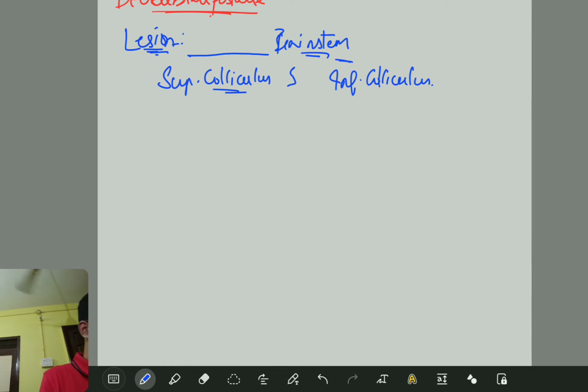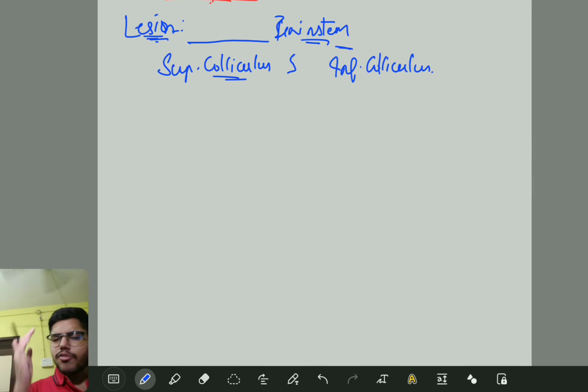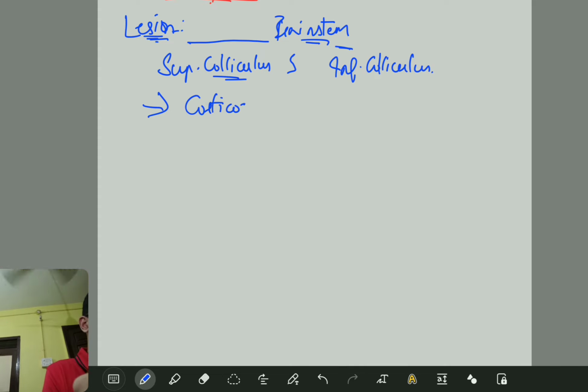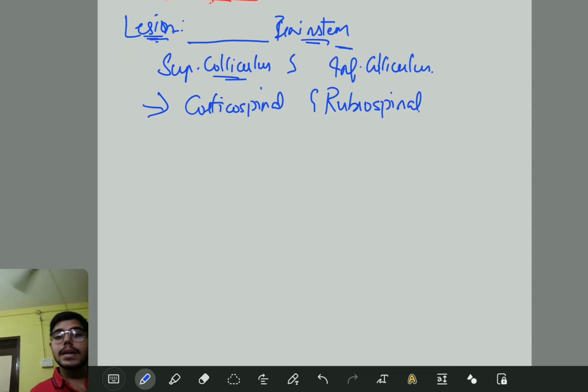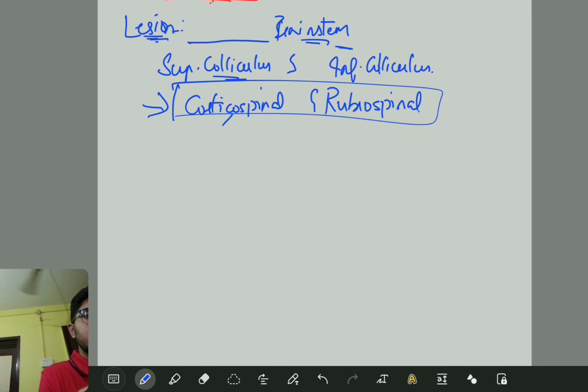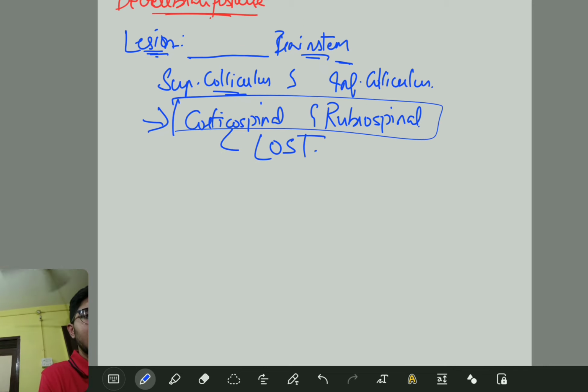And what all we have learned about various tracts. Does it influence some tracts here? Yes. It is going to influence your corticospinal tract, we discussed, and also your rubrospinal tract, that we discussed as lateral motor pathways. So corticospinal tract and rubrospinal tract influence will be lost in the decerebrate posture.